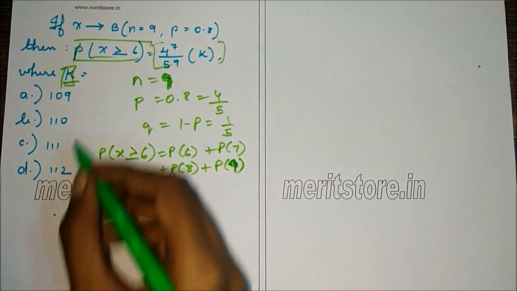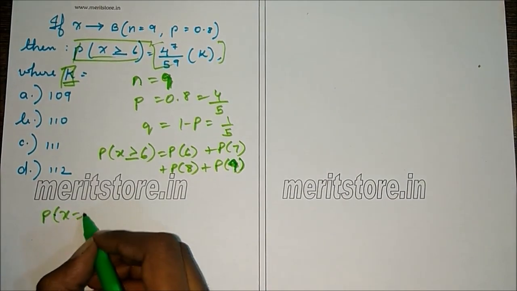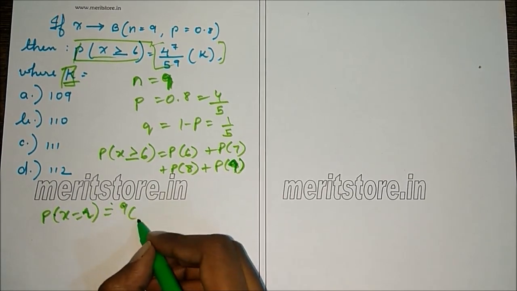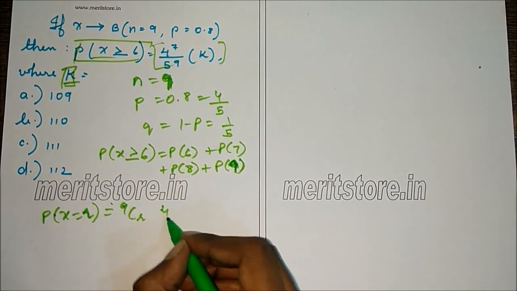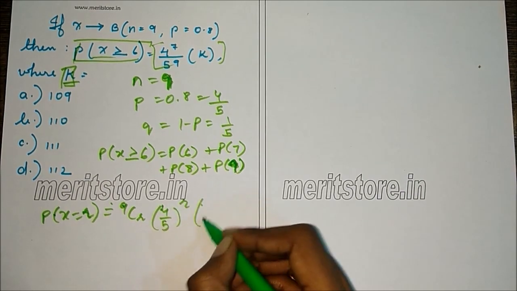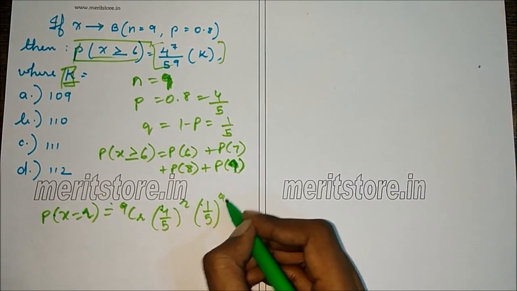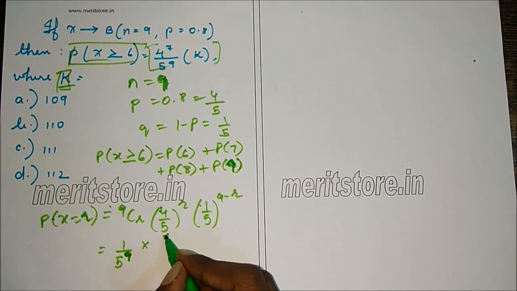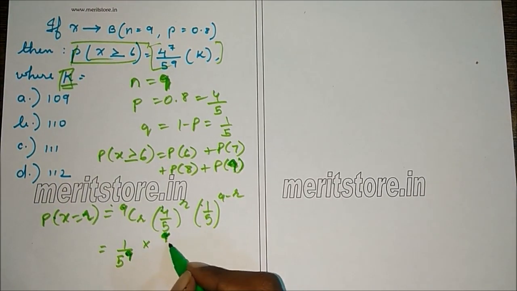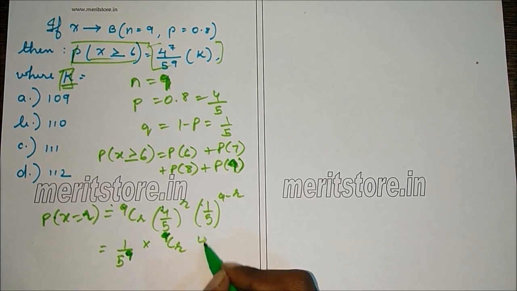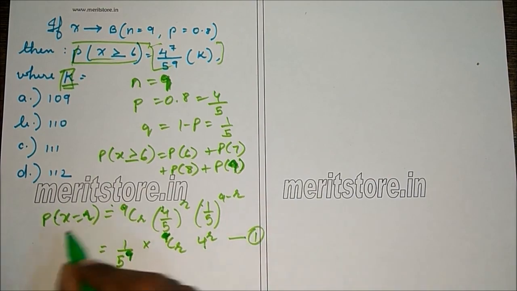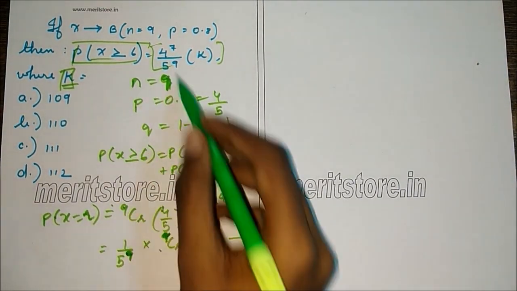So now the general form for the probability of x equals r is nCr, that is 9Cr, p raised to r, that is 4 by 5 raised to r, into q, that is 1 by 5 raised to n minus r. This is the same as 1 by 5 raised to 9 into nCr. This is similar to the previous sum. So 9Cr into 4 raised to r. So this is a general equation. So we'll substitute the values of r for each of them.